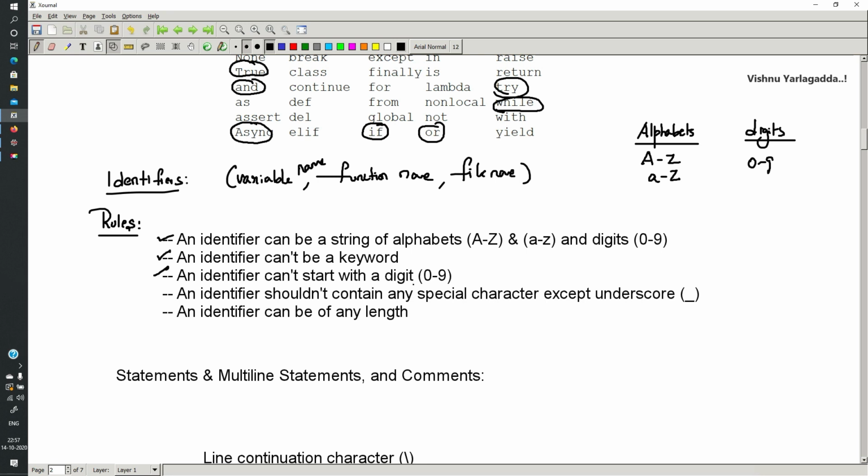An identifier should not start with a digit. That means var_1 is valid, but 1var is not valid. An identifier should not contain any special characters except underscore. That means var_1 is fine, but var$1 is wrong. And an identifier can be of any length. In Turbo C, the identifier should have only 8 characters, but here it can be of any length. So these are the 5 important rules that you have to remember while creating an identifier.